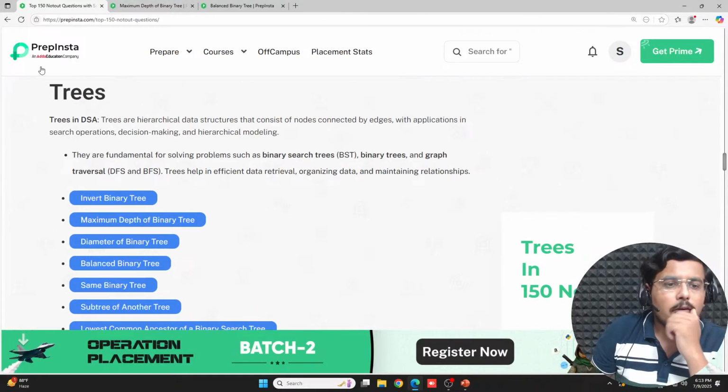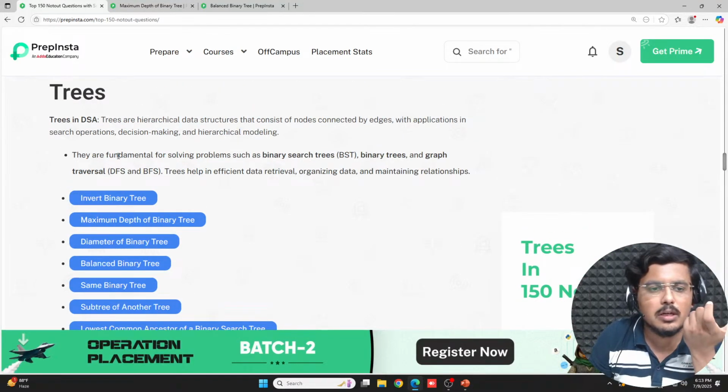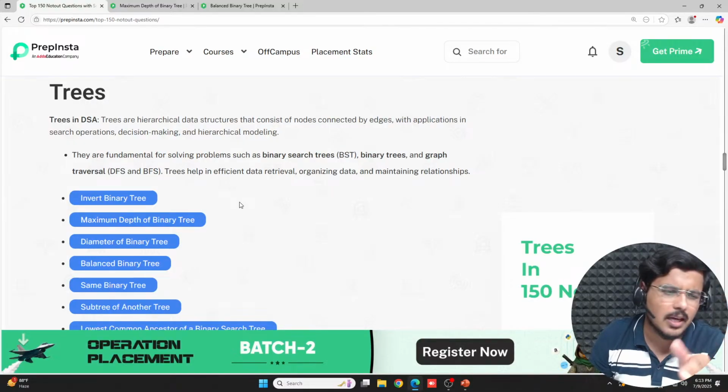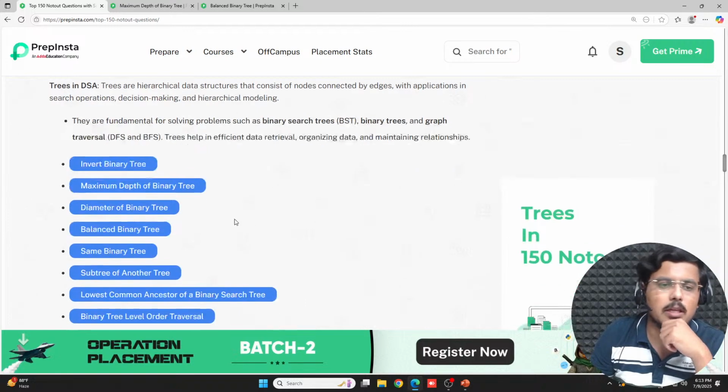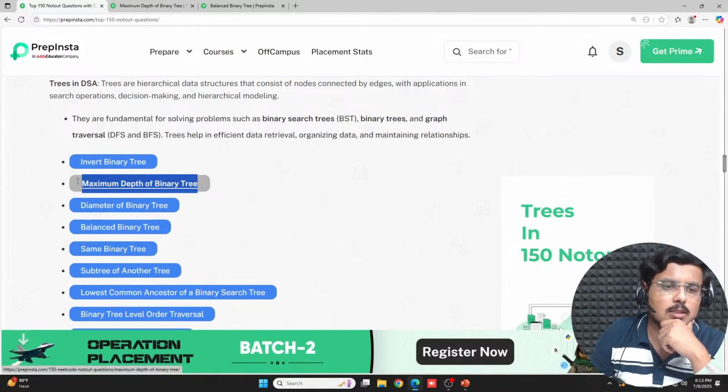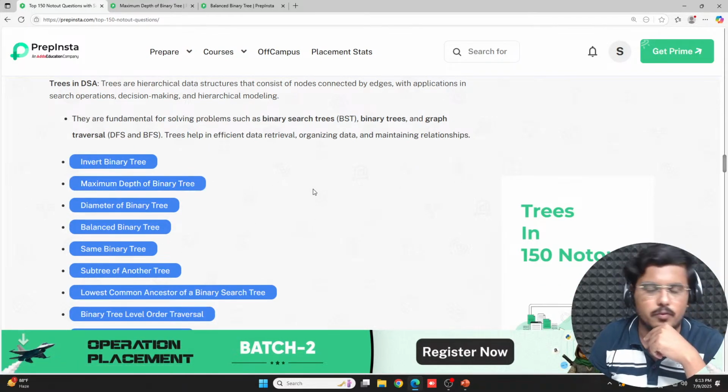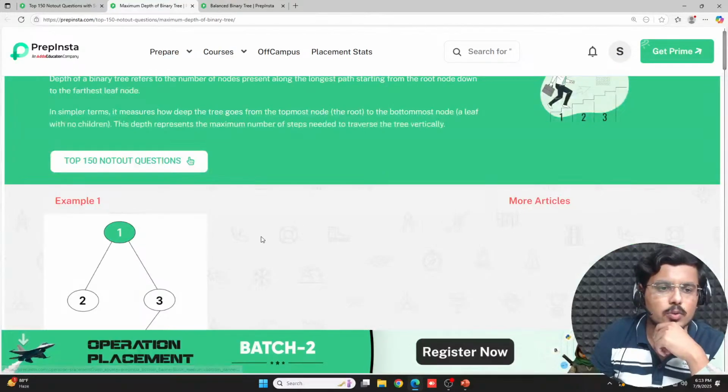There are a few questions which are considered tough in trees, and not just tough, they're often asked. Most of the time they're asked in some way or the other, so I'm explaining those questions. For example, this maximum depth of binary tree is asked a lot of times. So I'll show you this.